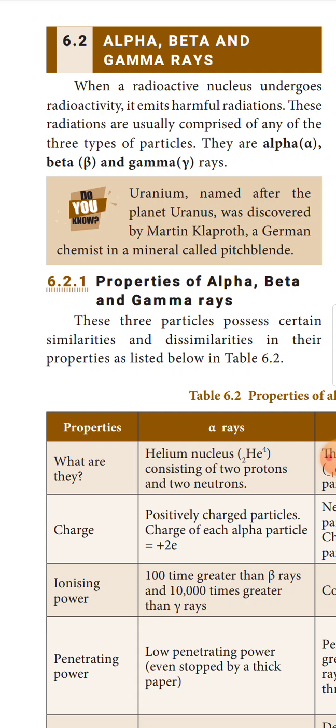Klaproth, K silent. So uranium is found out from pitchblende by Martin Klaproth, a German chemist. It is named after the planet Uranus.